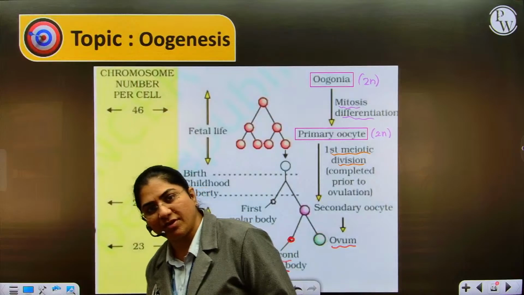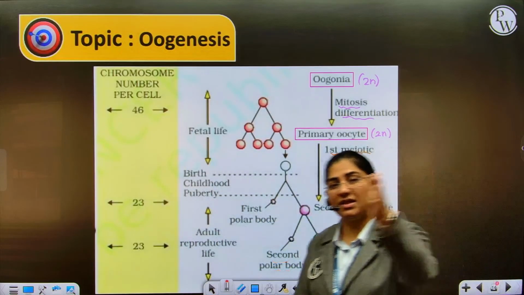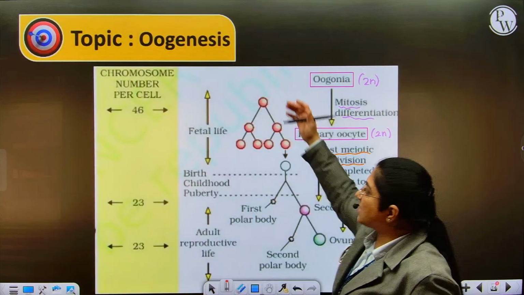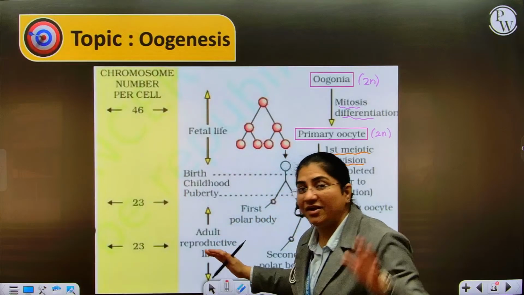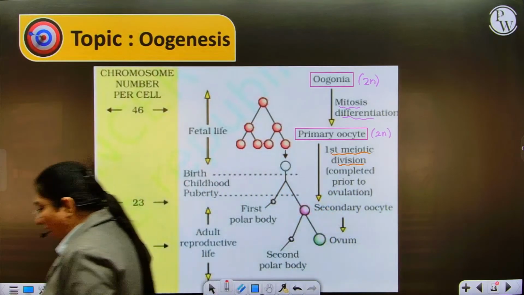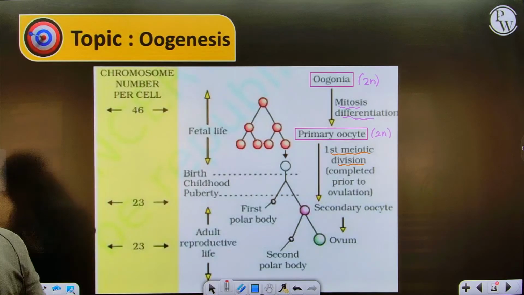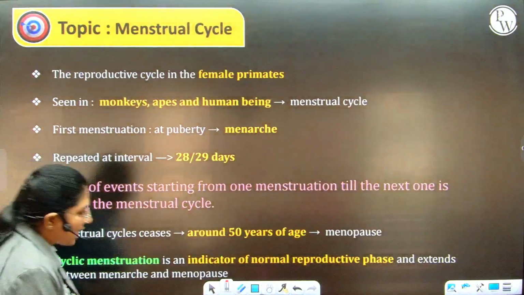Is that absolutely crystal clear? Unlike spermatogenesis, which starts at puberty and continues till death, here it starts in fetal life, halts, and is completed only when fertilization takes place. Now what happens if fertilization does not take place? Let us understand it with the help of the menstrual cycle.